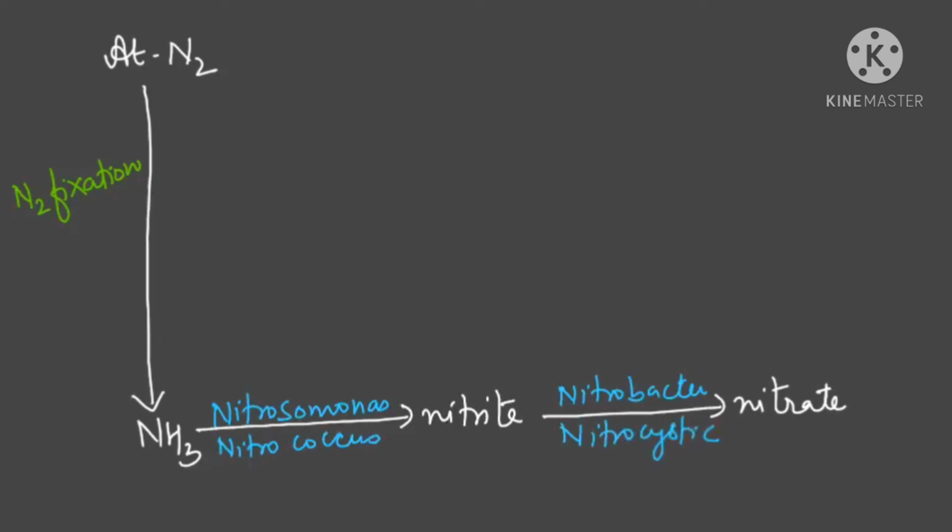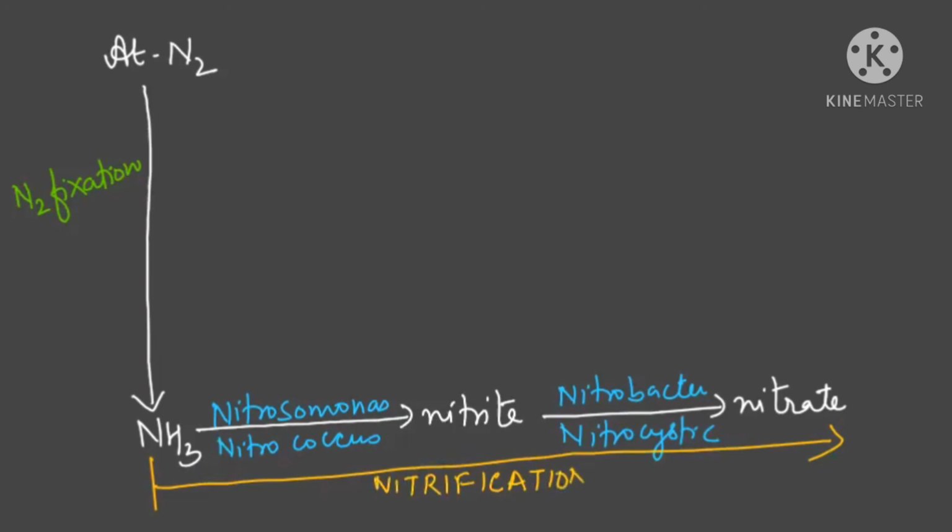So this process, which goes from ammonia to nitrate formation, is known as nitrification. Is it clear? So conversion of ammonia to nitrate, meaning ammonia is getting oxidized to nitrate, is known as nitrification.